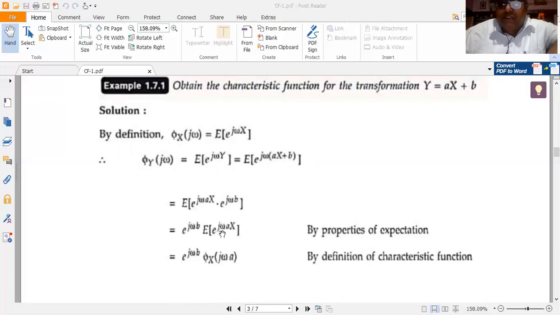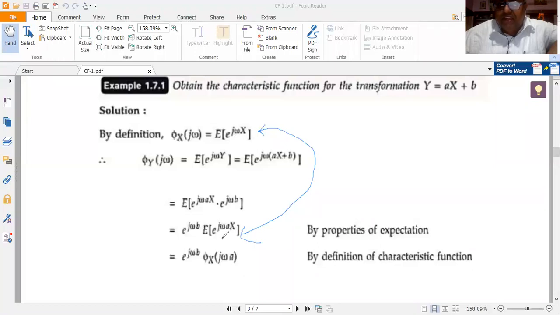Now compare this expected value of e to the power of j omega ax with the expected value of e to the power of j omega x. Let me write it. So compare the right hand side of these two. Compare this expected value of e to the power of j omega x with the expected value of e to the power of j omega ax. These two are exactly equal. Only thing is that omega is replaced by omega into a here. This is phi x of j omega equal to the expected value of e to the power of j omega x.